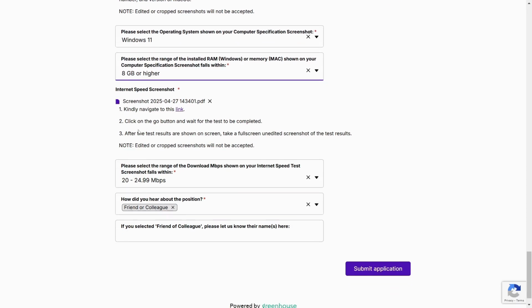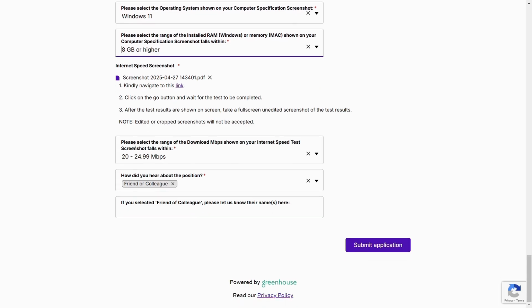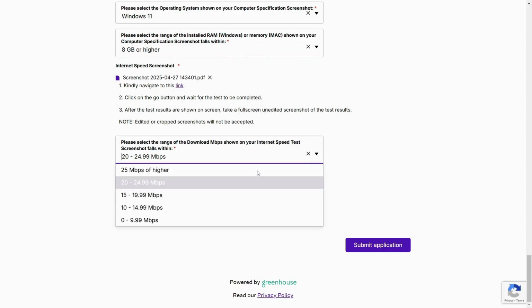Take a screenshot, the same, turn the PNG to PDF, and then upload the screenshot. And then after that you're gonna select the Mbps range. If it's 25 Mbps or higher, it's okay, but 20 to 24 is also okay.